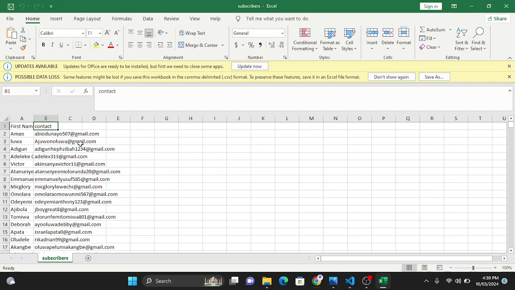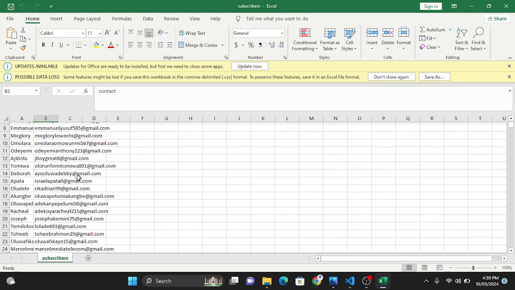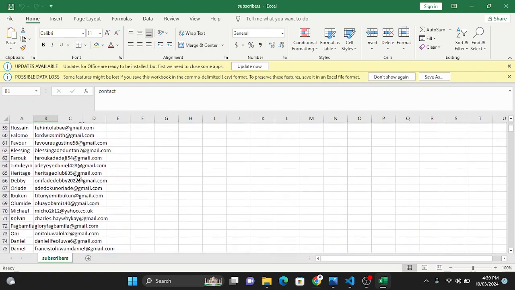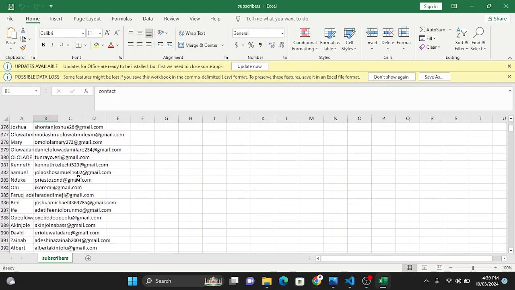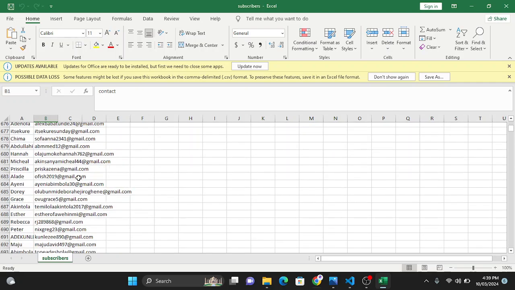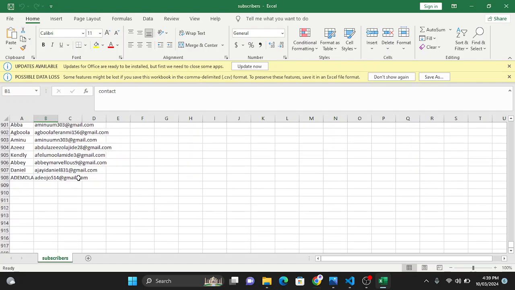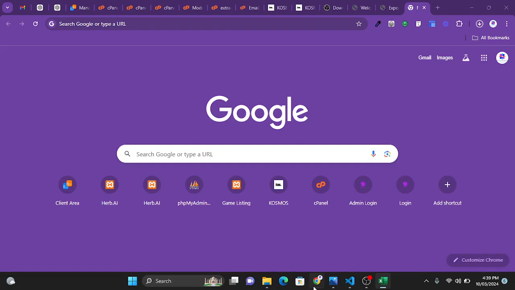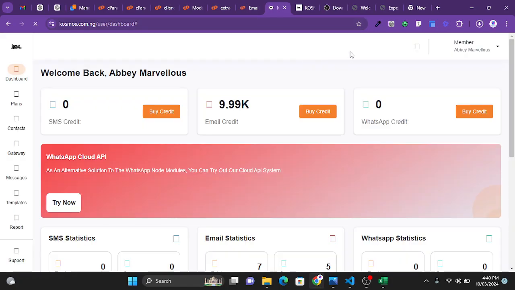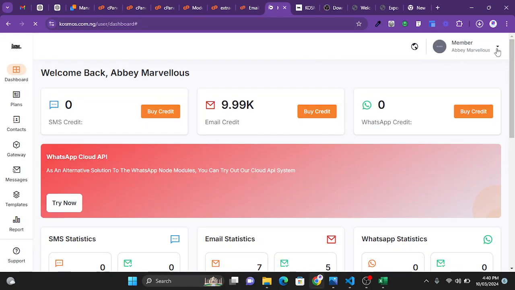You understand? So we're just going to use this CSV file to reach out to our users. We have quite a number of users here, and I'm going to head over to my browser and go to the Cosmos platform. For the sake of new users, I'm just going to log out.